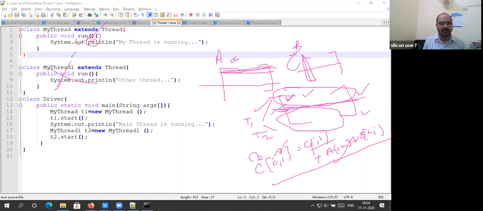So we must understand how we can receive a parameter here. The same task can be done. We should not write it repeatedly. That is not the right approach. So based on the problem, if the code is similar, you write it inside the same run method. If they are completely dissimilar, then use these two approaches.